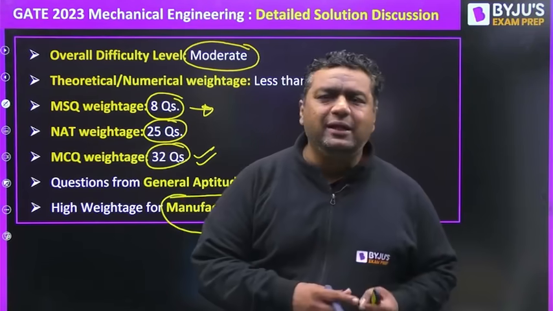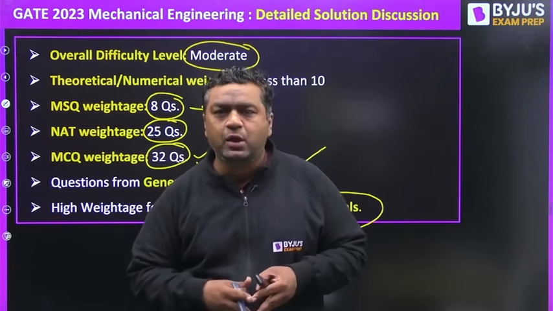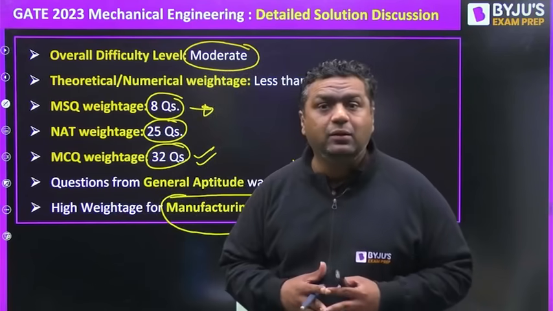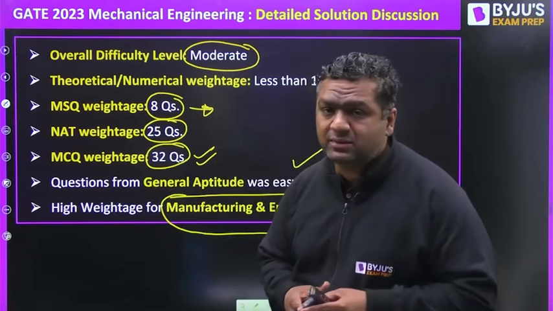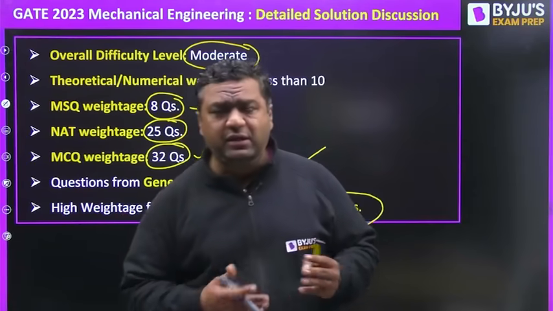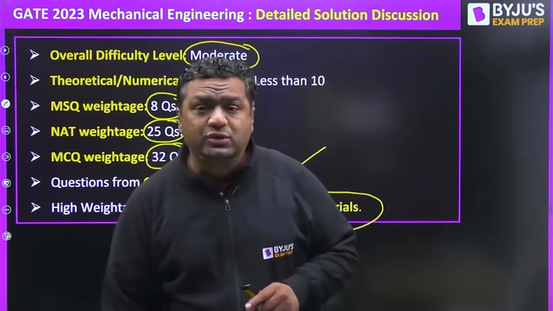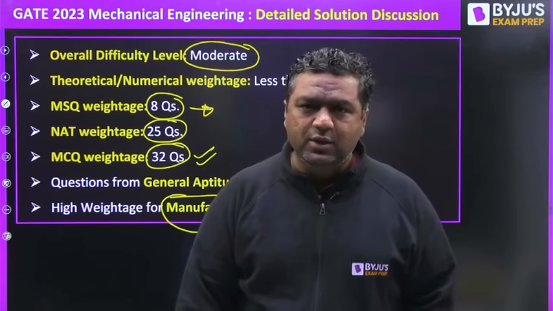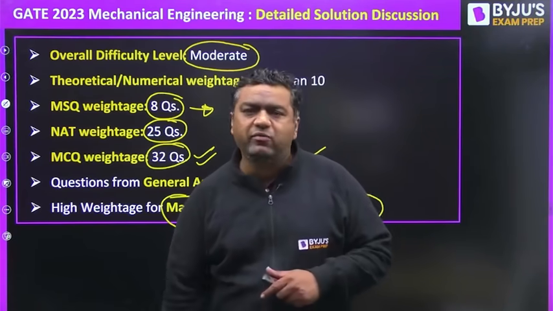Some of you may be thinking, sir, what is new in that? We know manufacturing is a subject which comes for the highest number of marks. You are correct guys. But the difference here is it was much more than what it should be. The weightage generally remains from 13 to 17. But this year the weightage was around 23 marks, which was really very big. More than 20 marks in production have never been asked. So that is why this paper was exceptional if we compare it with the previous papers.